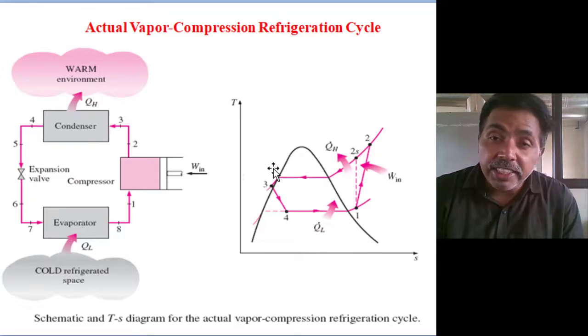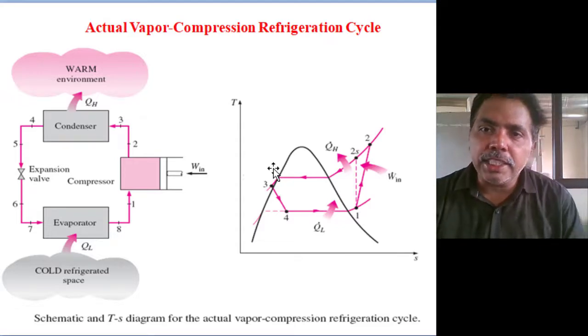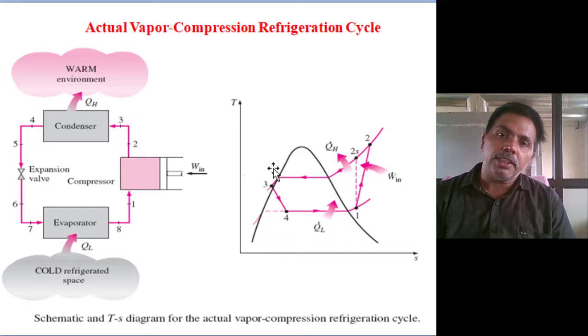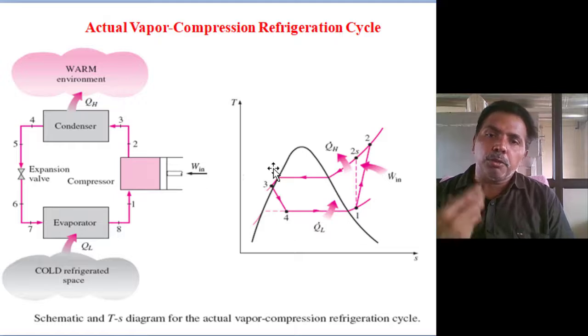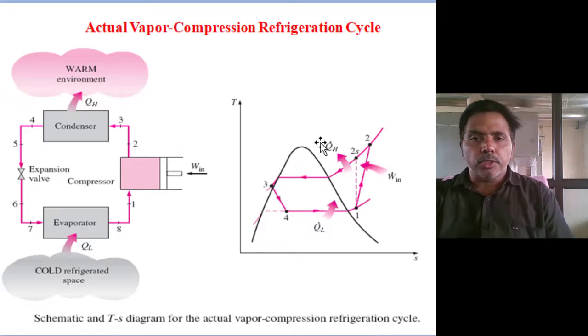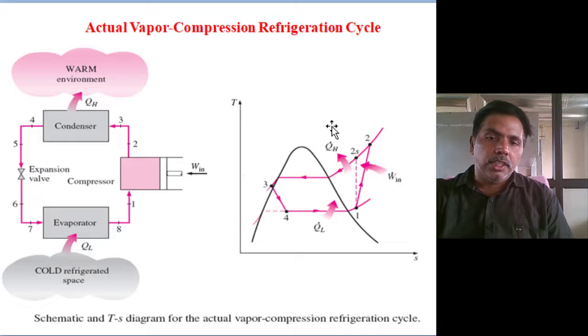So the size of the condenser is increasing; the condenser load is increasing. Why? Because we are increasing work input to raise the refrigerant pressure from evaporator to condenser, and the total work input is rejected at the condenser only. So the condenser load in the actual case is increasing.